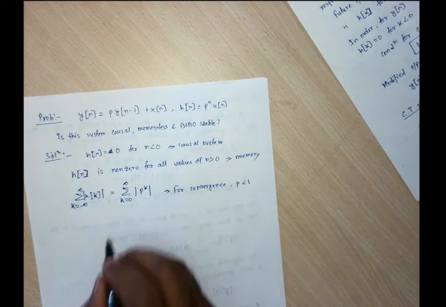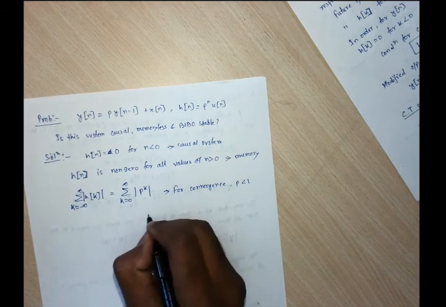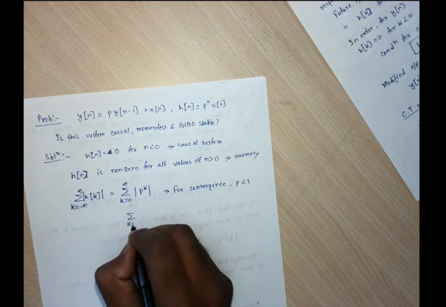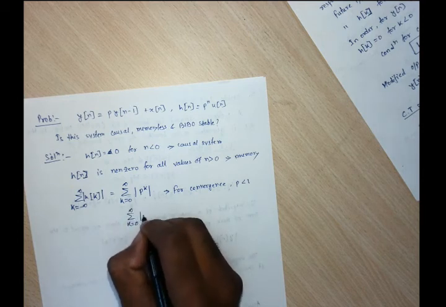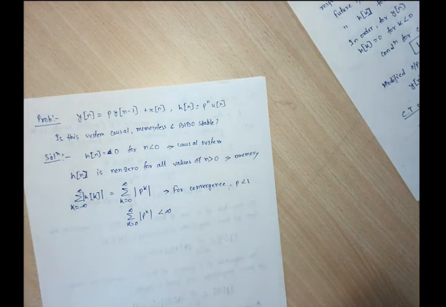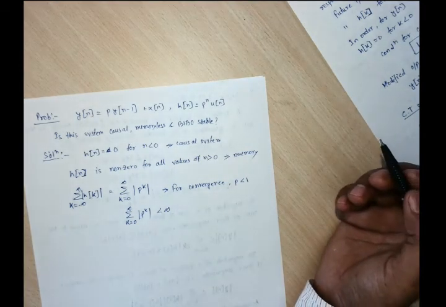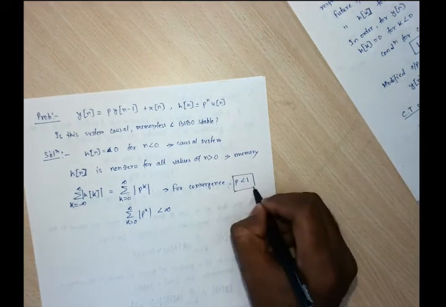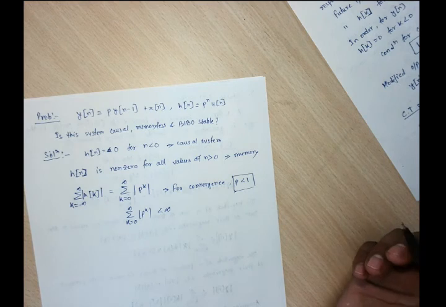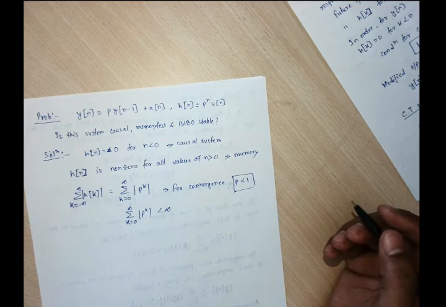Then only this sum, k equals 0 to infinity of mod p to the power k, will be less than infinity. So the stability condition is that this p must be less than 1. Then only this will be a BIBO stable system. Okay,